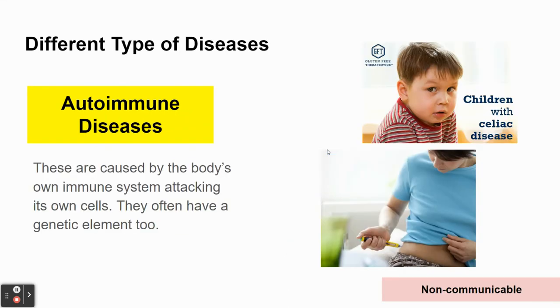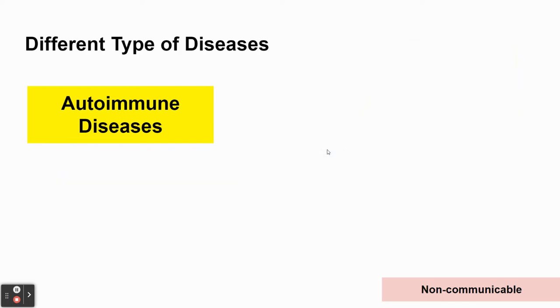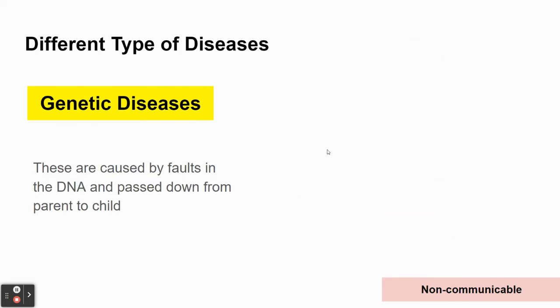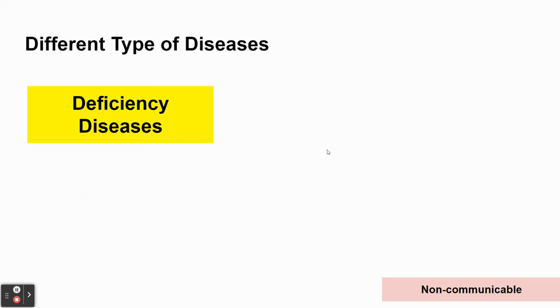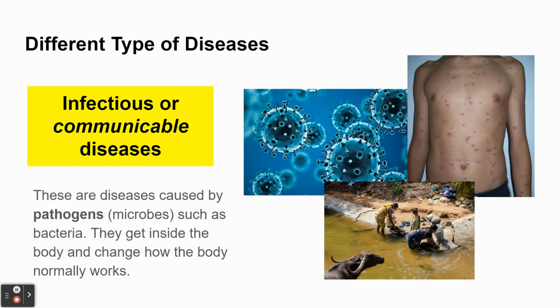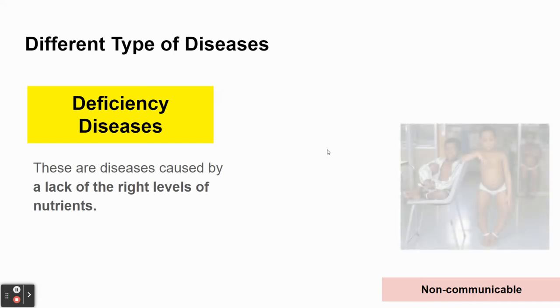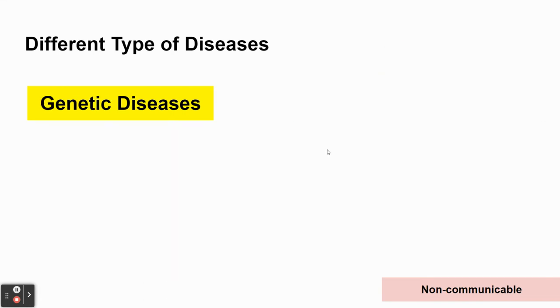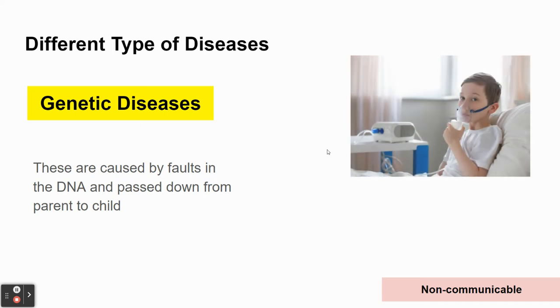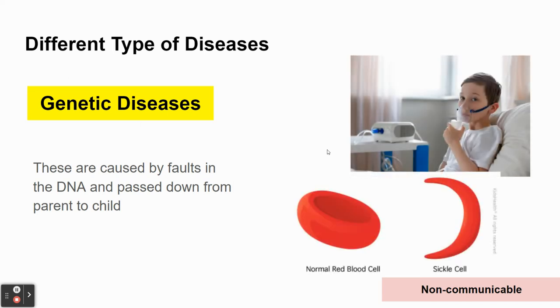So just to recap, we've looked at the different types of diseases. So we've looked at the 5 different kinds of categories. We started off looking at communicable diseases. We then looked at deficiency diseases caused by not having the right levels of things in your diet. We looked at genetic diseases, which are passed down from parent to child.